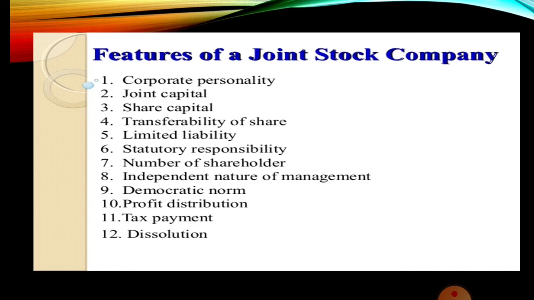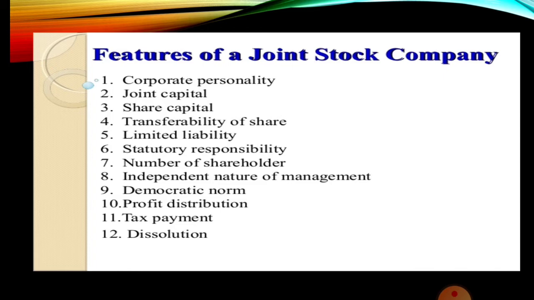Let me also give the definition according to Section 2 of the Companies Act of 2013. A company is an artificial person. This was actually given by Justice Marshall. An artificial person created by law, having a separate entity with perpetual succession. Perpetual means permanent. Succession means life. Permanence, life, and common seal. The common seal is considered as the signature of the company, and the common seal can be affixed in any document, and that will be considered as legal, and it will be treated as the signature of the company.